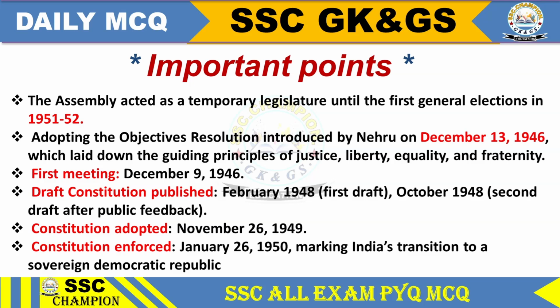Important points. The Assembly acted as a temporary legislature until the first general elections in 1951-52, adopting the Objective Resolution introduced by Nehru on December 13, 1946, which laid down the guiding principles of justice, liberty, equality and fraternity. First meeting: December 9, 1946.